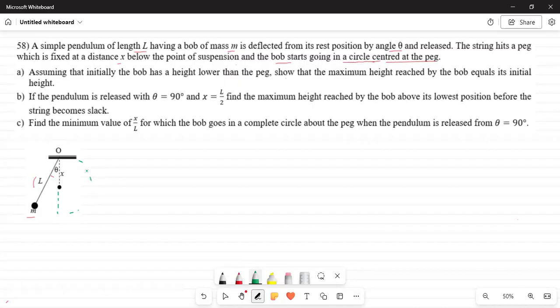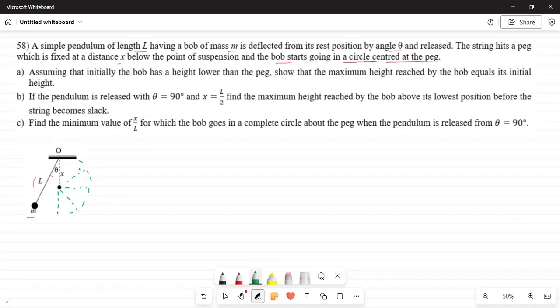Like, the pendulum may be here, or maybe here, or here, something like this.